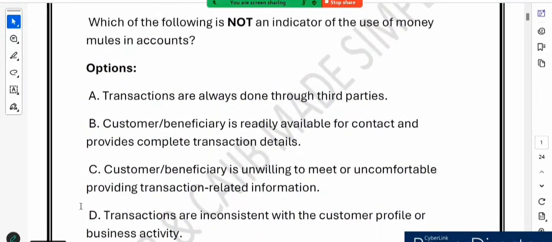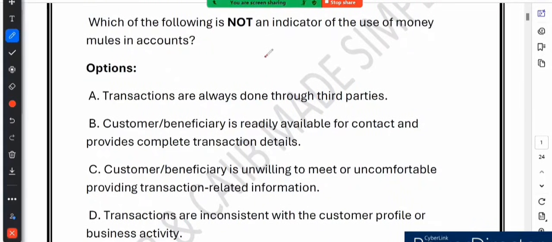Correct answer is option B, which is not an indicator. A, C, D are indicators. So fraudsters often rely on secrecy, inconsistency and third party transactions. Let me write it down. The first thing is that fraudsters rely on secrecy. Second, they rely on inconsistency. And the third thing, they rely on third party transactions.